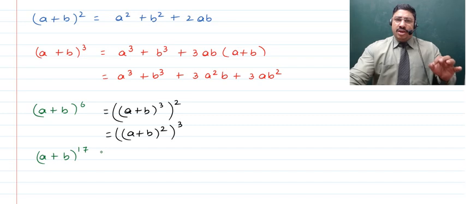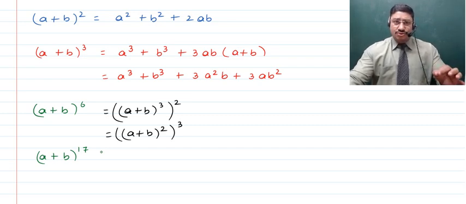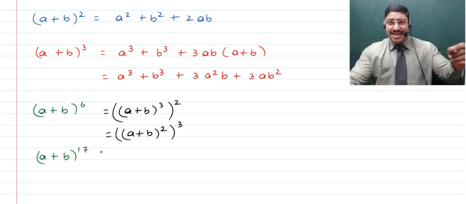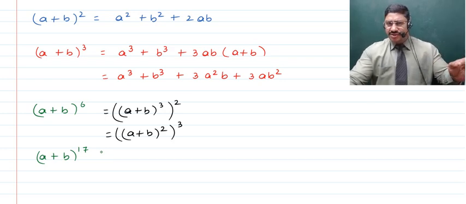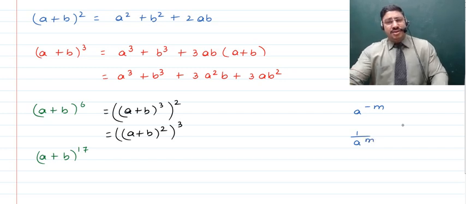That is, we want to expand a binomial generally so that you can get what it will exactly be when it is raised to any integral power. Normally we keep a positive integer, but if it is a negative integer, no problem, that term will go to the denominator, because I'm sure you know that a raised to the power minus m becomes 1 upon a raised to the power m. So the same procedure is followed.